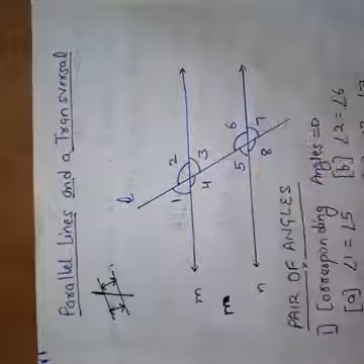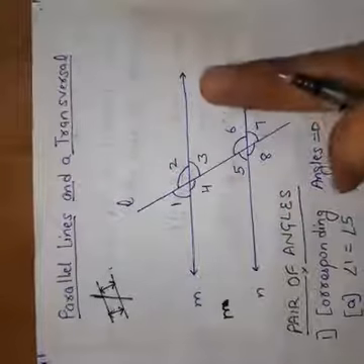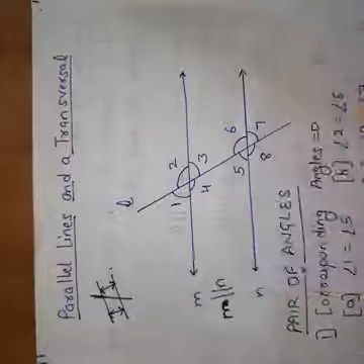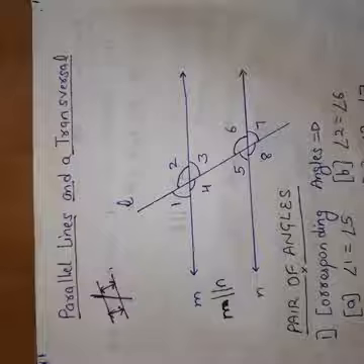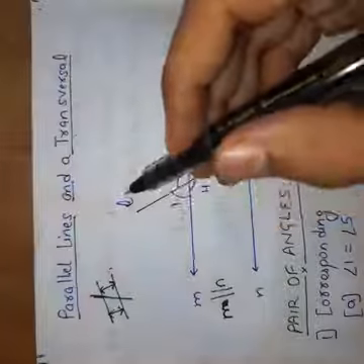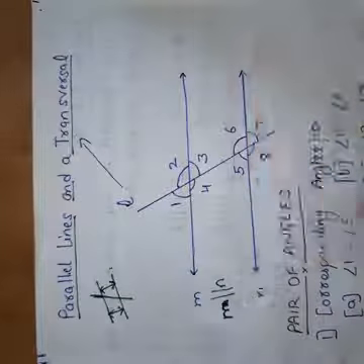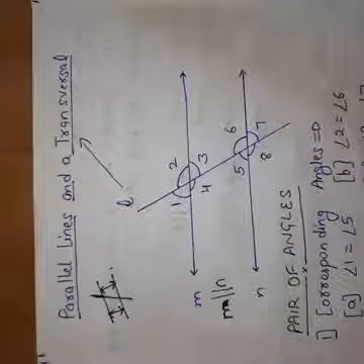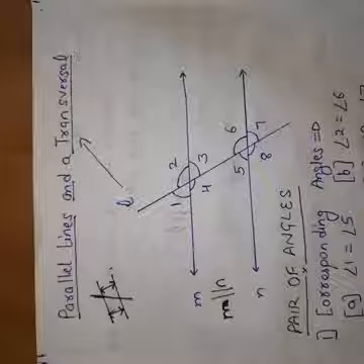If somewhere you see this type of figure, you have to read it as: line M is parallel to line N, it will be given, and here L is the transversal line about which we are talking.